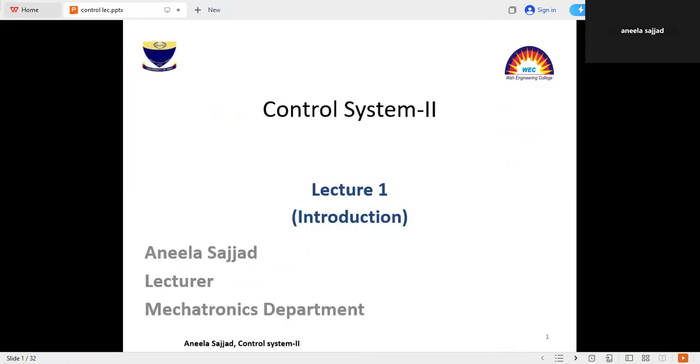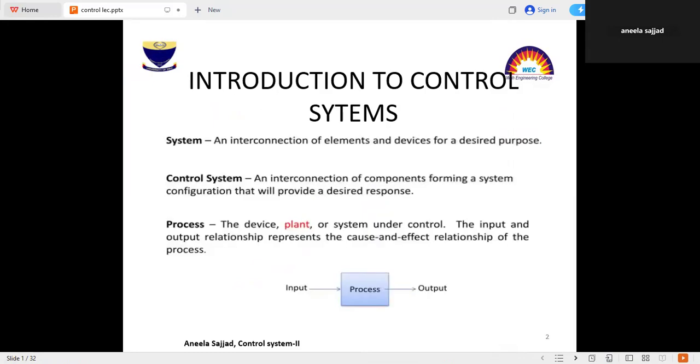And first of all, you should know about the introduction of the control system. For this purpose, we should know what a system is. An interconnection of elements and devices for a desired purpose is known as a system. Similarly, a control system is an interconnection of components forming a system configuration that will provide a desired response. It means a control system is a system that is used to provide the desired response.